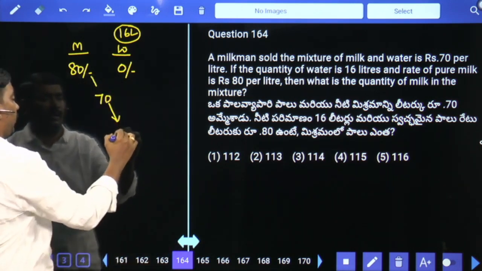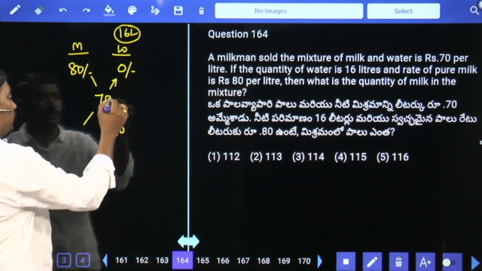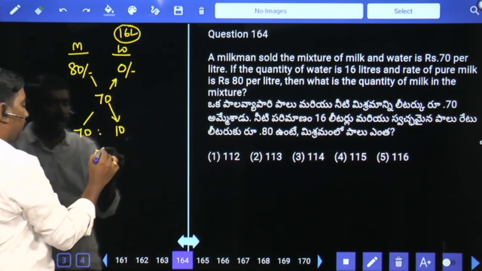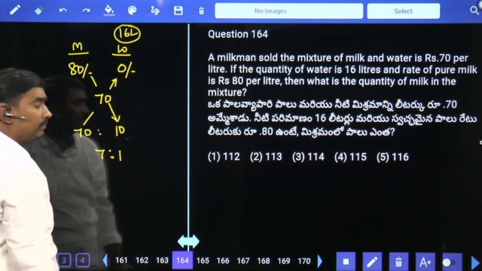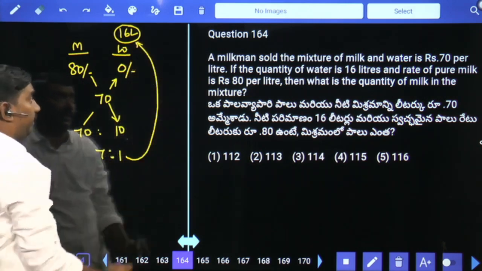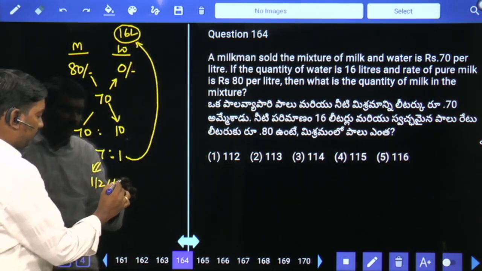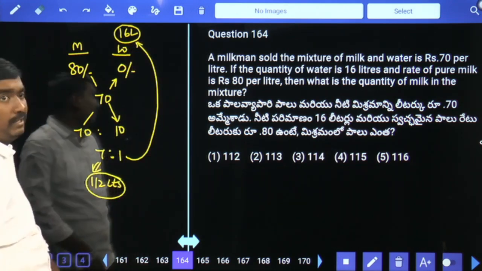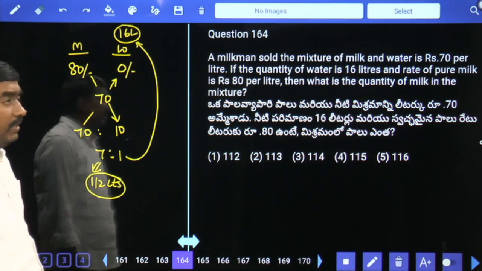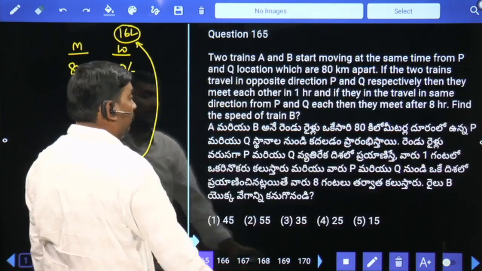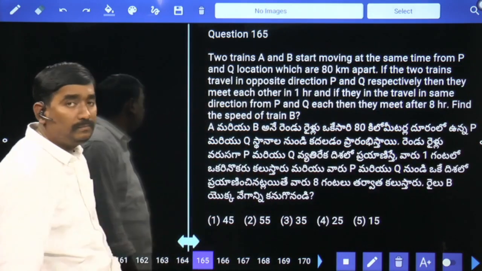80 minus 70, 10. 70 minus 0, 70. Milk and water are in the ratio of 7:1. Here 1 part value is 16 liters. Then 7 parts value 7 times 16, 112 liters is your answer. Next.